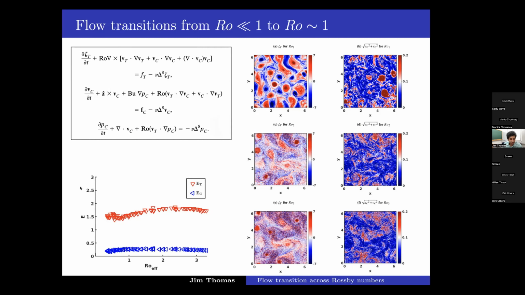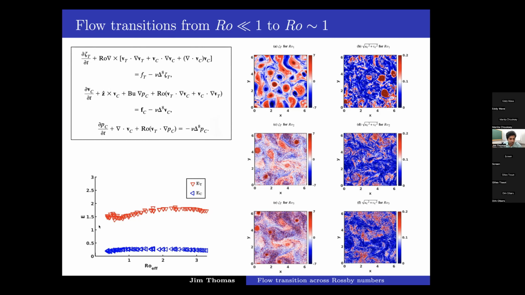So we numerically integrated this model across Rossby numbers. The Rossby number changes from small to order 1 values. We ran about 100 numerical integrations, and we got about 77 cases where the flow reached steady state, forced dissipative equilibrium, in reasonably short time scales.